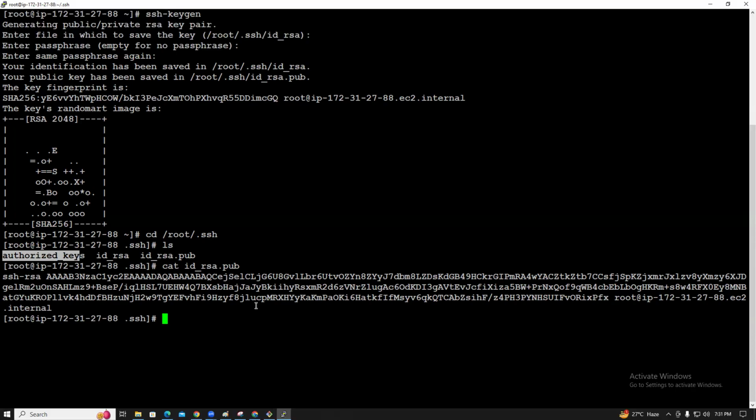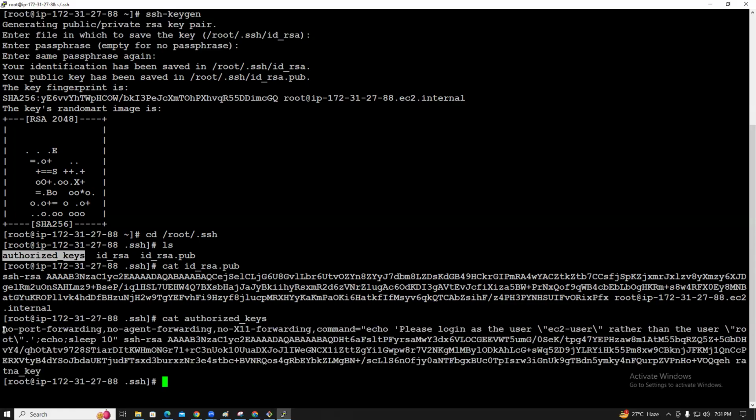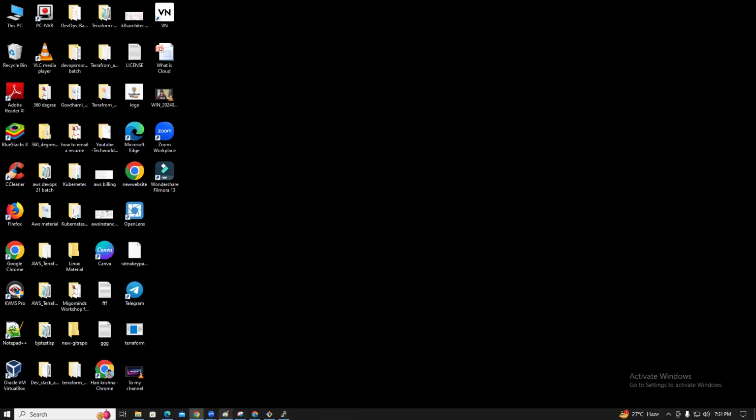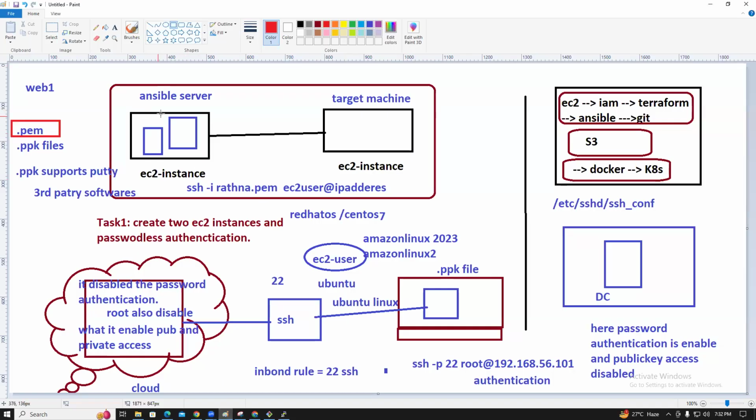Public key ID. Okay, so I will show you guys with cat. It's already created, right? Yeah, you see, it's already added because of this already created EC2 instance. Okay, guys, don't panic. You can check it. These are the private key and the public key. If you want to create passwordless authentication, copy the public key and paste it in the authorized keys.